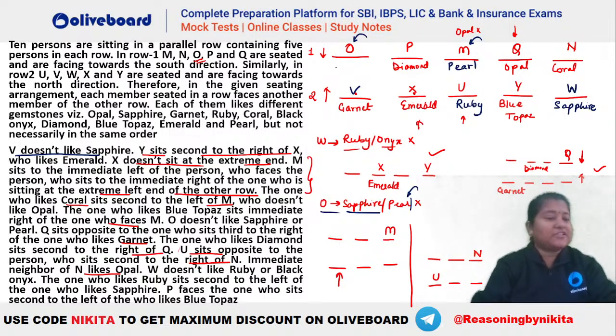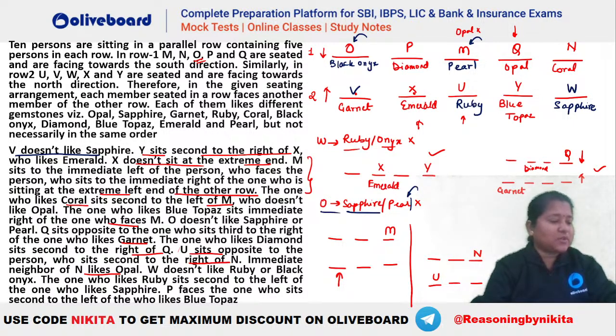So now whatever is remaining will come with O. So which is the only one that is remaining, guys? Which is the only one remaining? You can see opal is done, sapphire is done, garnet, ruby, coral. Coral is remaining. No, coral is also done. Onyx is remaining, I guess, right? So you can see black onyx will be for O here. Okay. I hope this is clear, everybody. Okay. So this will be the one that you will be getting. Absolutely, Avi. So this becomes your final arrangement.